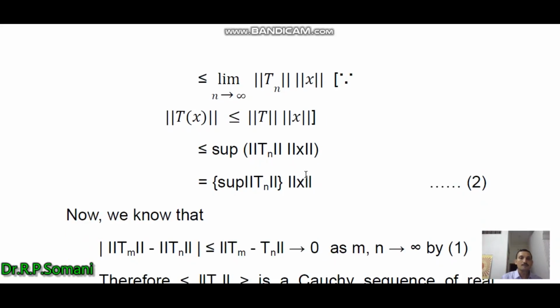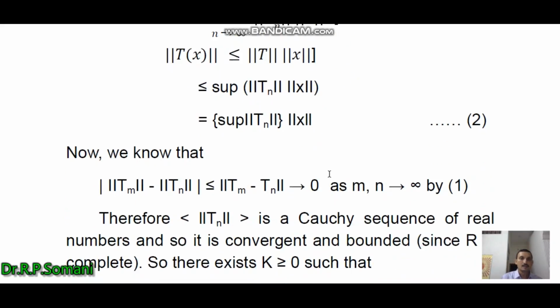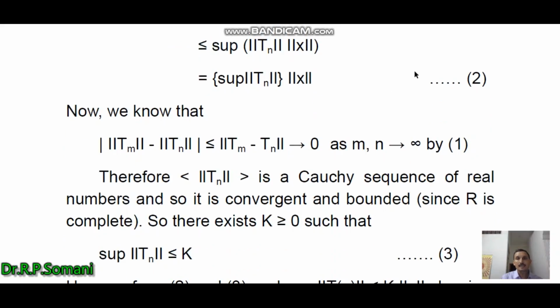So in this way we obtain that this is the supremum of the norm Tn times norm x. Let us write this down as equation number 2.